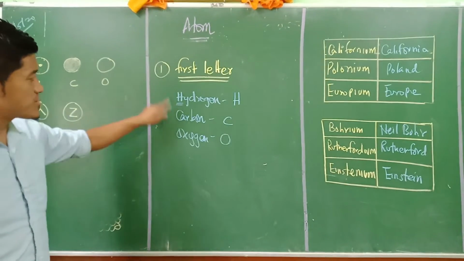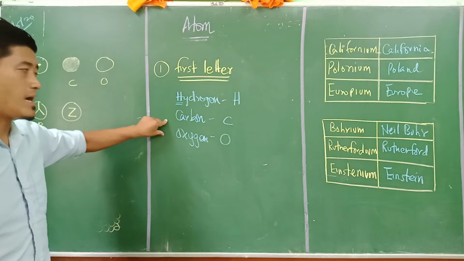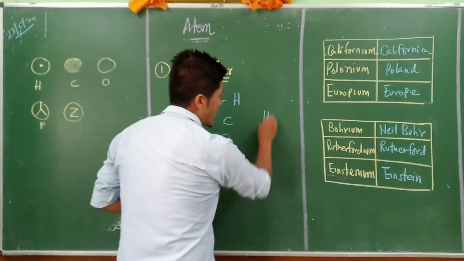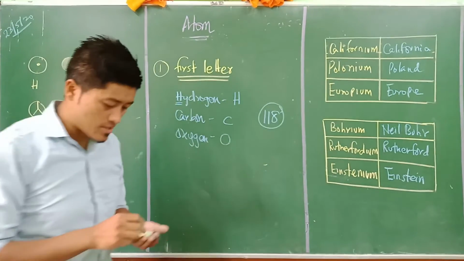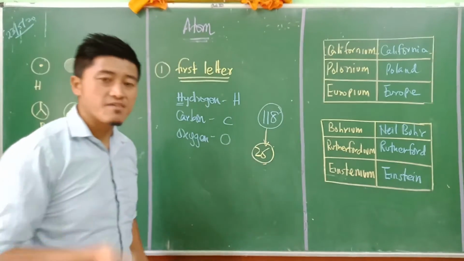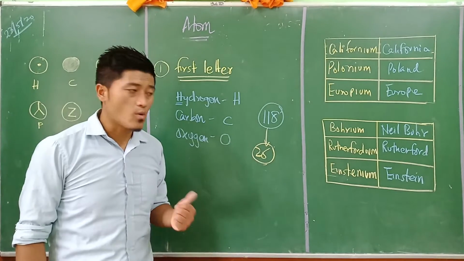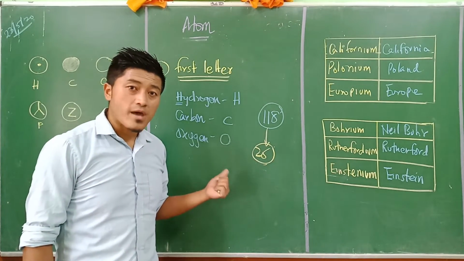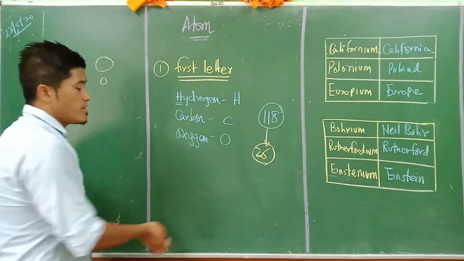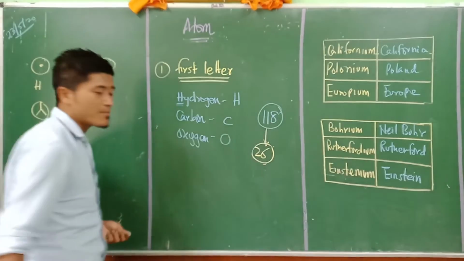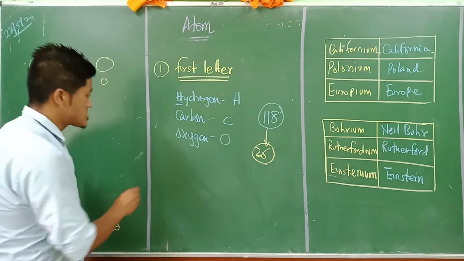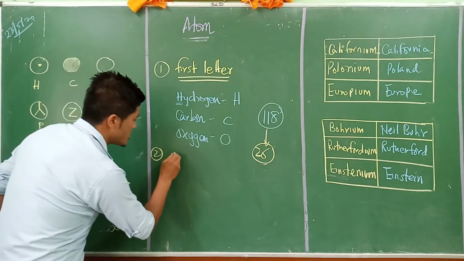Now, if we use this kind of rule for naming the elements, there is another problem. There are 118 elements, but we have only 26 alphabets: A, B, C, D, E, F, G, H, I, J, K, L, M, N, O, P, Q, R, S, T, U, V, W, X, Y, Z. So for naming 118 elements, we would have to repeat again and again. There will be a problem of repetition. So the second rule was the first